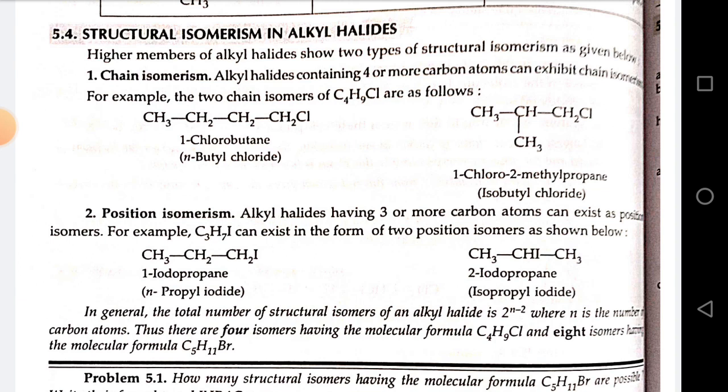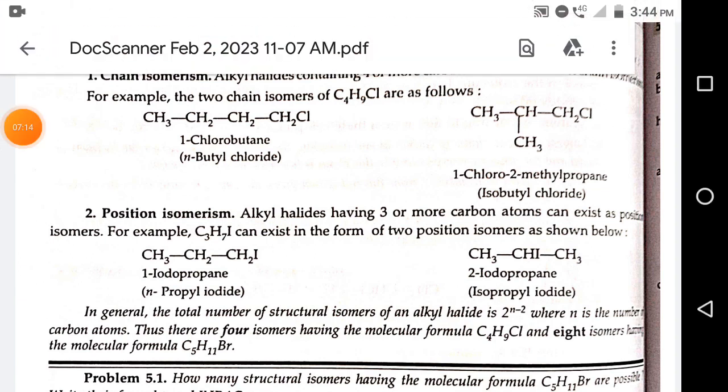In general, the total number of structural isomers of an alkyl halide is 2^(n-2), where n is the number of carbon atoms. Thus, there are 4 isomers having molecular formula C4H9Cl and 8 isomers having molecular formula C5H11Br.